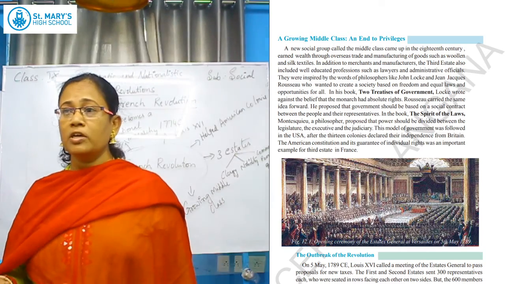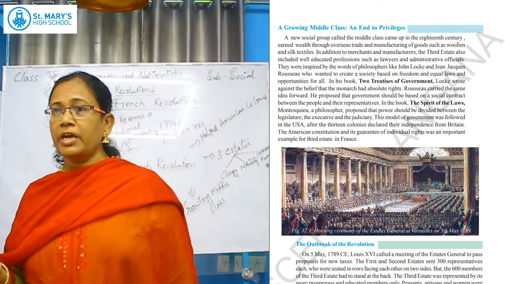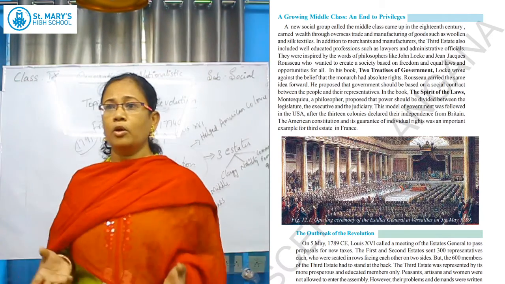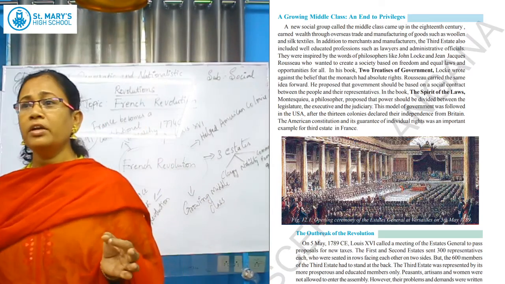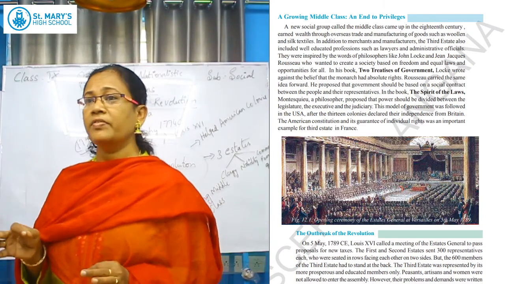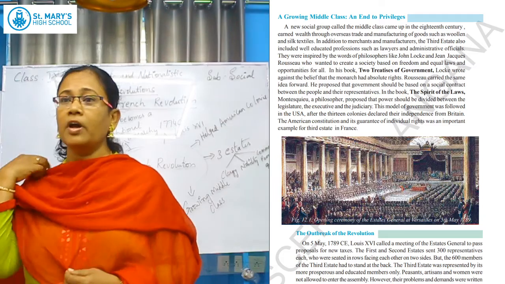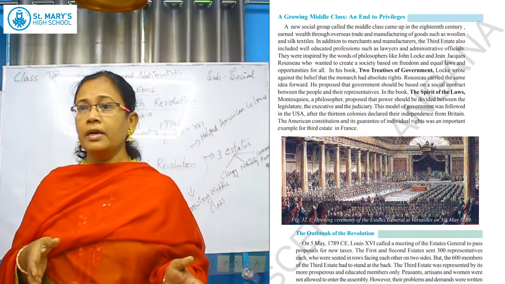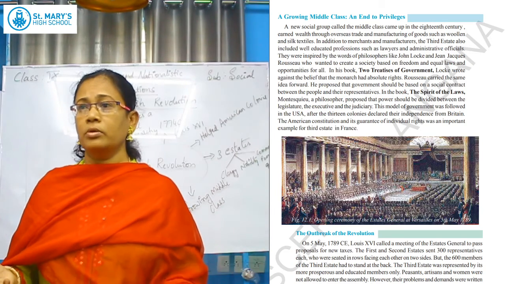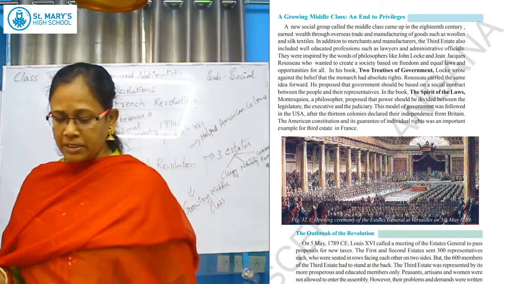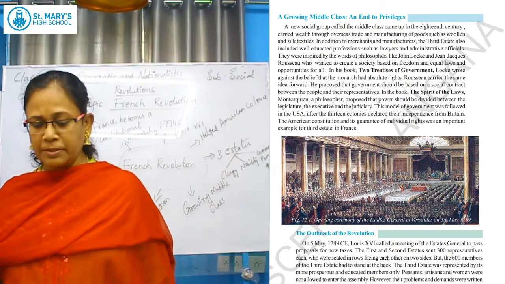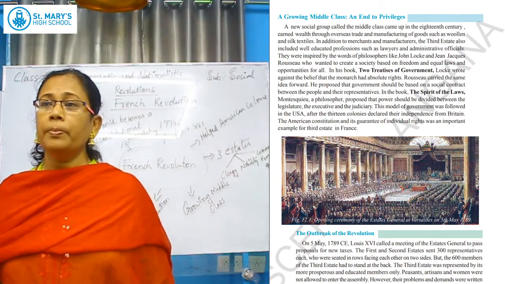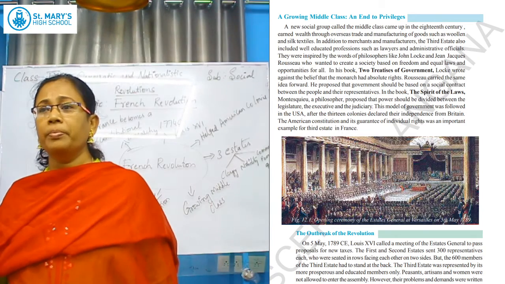Who were their philosophers? John Locke and Jean-Jacques Rousseau. These philosophers inspired the people with their thoughts. What kind of thoughts? They wrote a book, the Two Treatises of Government. In it, they discussed how monarchy rule should end and it should be the people's rule; they have to work for the people. In this, they clearly explained the social contract, meaning a ruler, a representative, should come from the people.